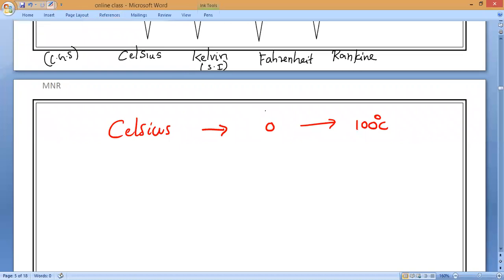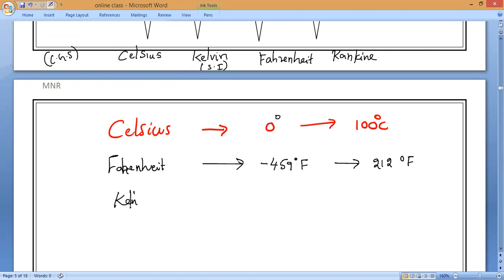Okay, everyone. Same way, we will take the Fahrenheit scale. The starting point of the Fahrenheit scale is minus 459 degrees Fahrenheit, and it ends at 212 degrees Fahrenheit. Is it okay? Understand, everybody? Yes, sir. Next, you will take the same way, observe very carefully, the Rankine and Kelvin scale. So the Kelvin scale, as I told you.